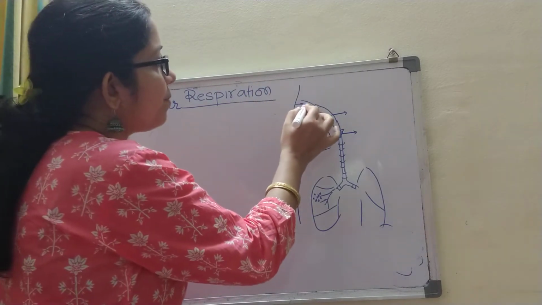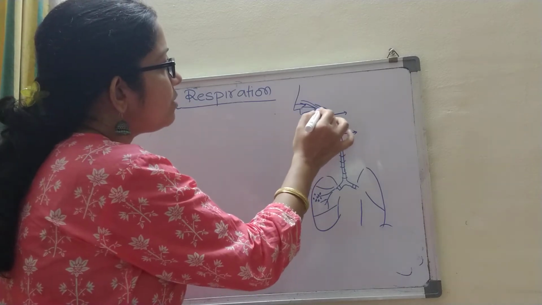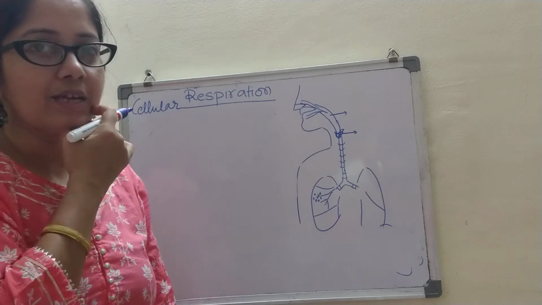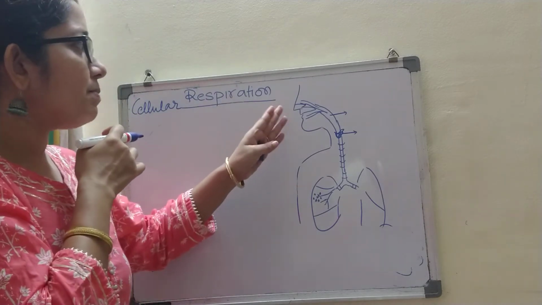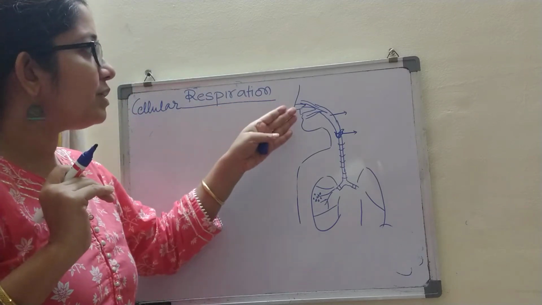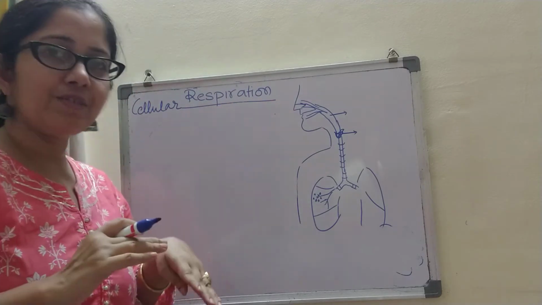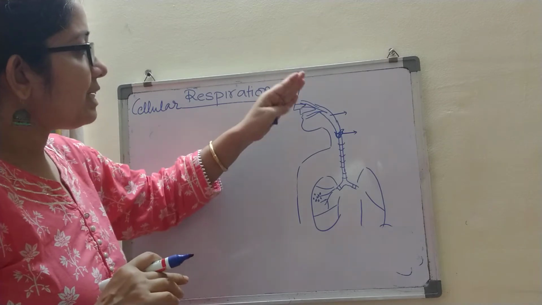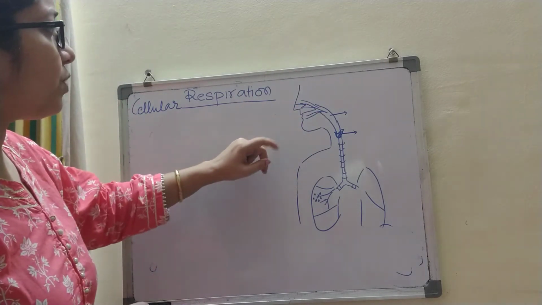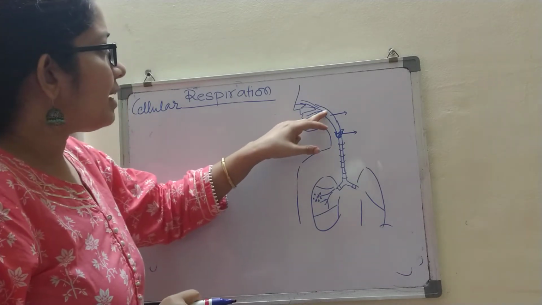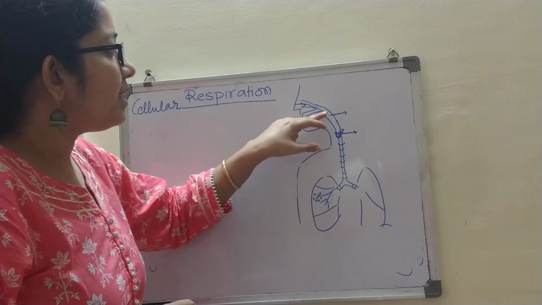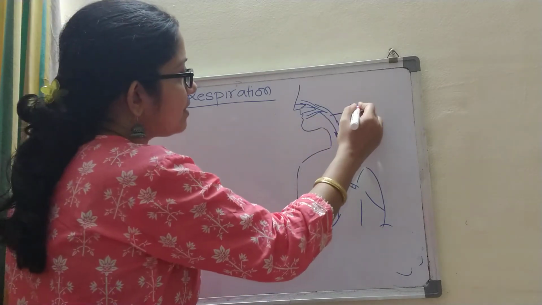Next, the air from here as well as from the mouth goes on, but in the mouth the filtration does not happen. So it is always better that you inhale air through your nose, because in the nose it is automatically filtered. Next, it comes to the pharynx. The pharynx is common for both the mouth and the nose. The common area is the pharynx.